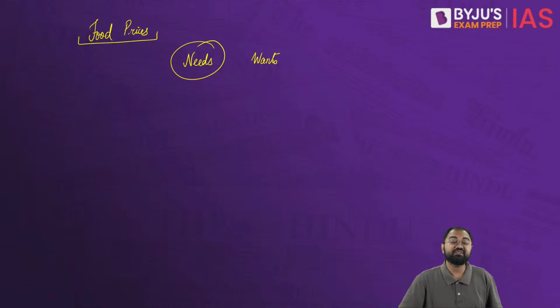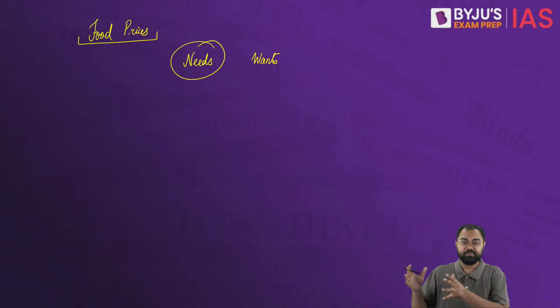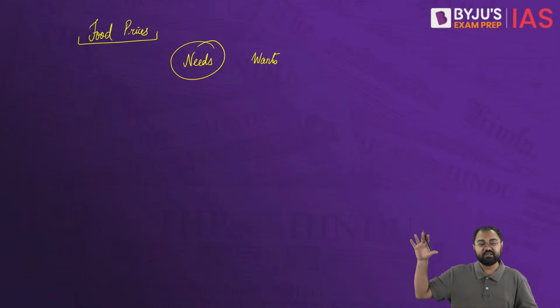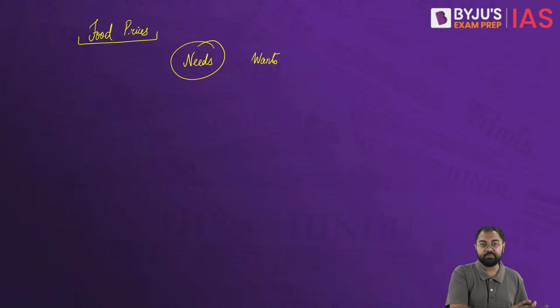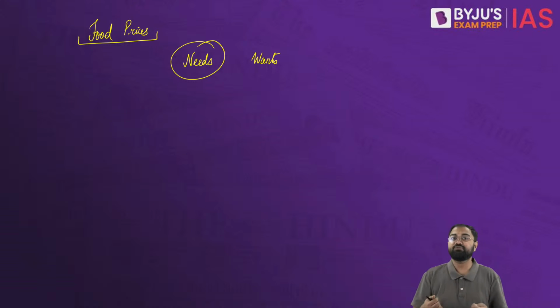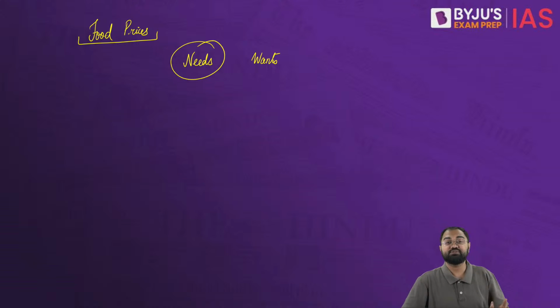So that's why this is what is being argued in general with regards to food prices versus the spending patterns. Now what we have seen is that the consumer spending in India on food has been very high. If you look at the data of all the developing nations, you'll see that India comes almost towards the higher end, where we spend a lot more on food as compared to many of the other countries because of food inflation. So that needs to come down, because only when it comes down, the consumer spending will be better, because food constitutes a very significant proportion of household expenditure, especially in the developing countries.